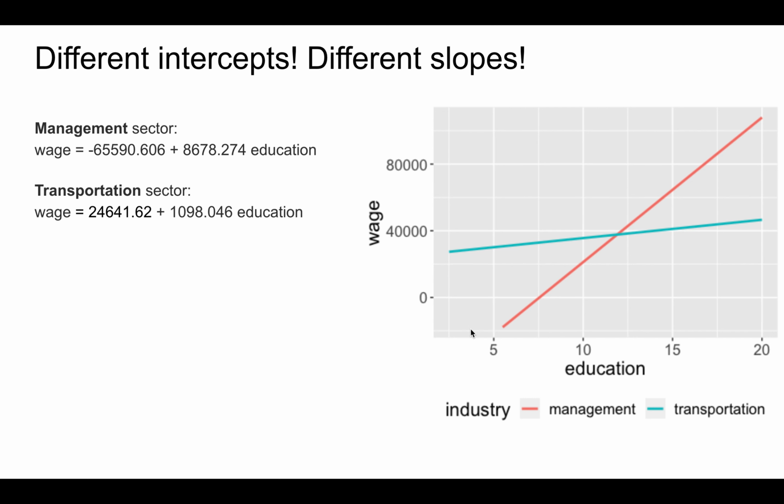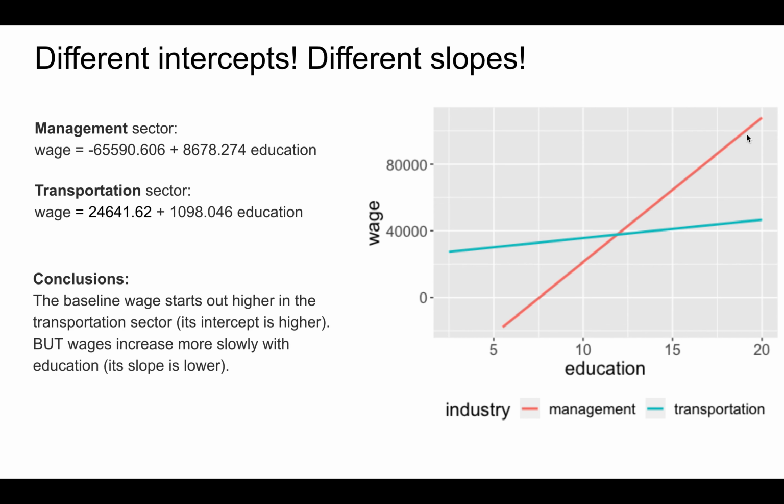However, the transportation equation has a lower slope. It's 1,098 versus 8,678. This indicates that wages increase more slowly with education than they do in the management sector. Again, we can see this in our plot, that the transportation sector has a lower slope than management. So in general, wages start out higher in the transportation sector, but grow more slowly. They start to be outpaced by the management sector, starting with education levels around 12 years.